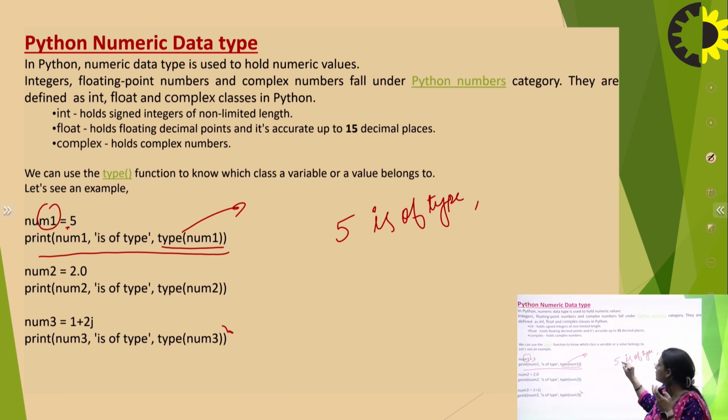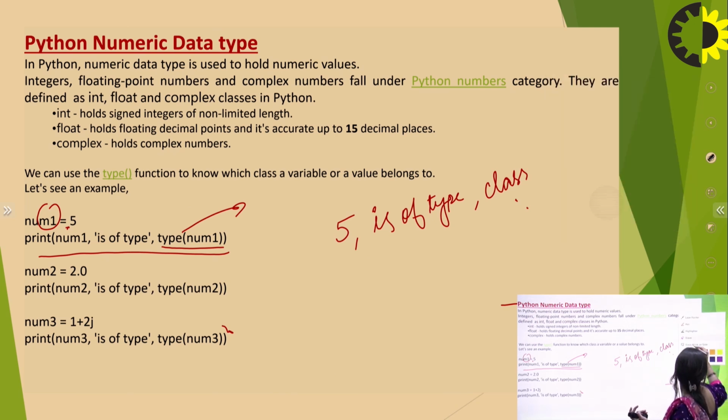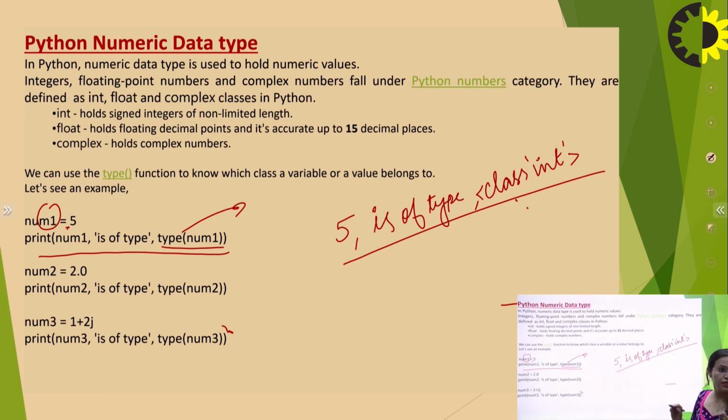So here the type of num1 says that it is an integer. So it will be represented as class, which is saying class int, included in angle brackets. So this will be the output of the first statement. The second is num2. Again, print num2. So 2.0 will be of type, and this is of class float. So it will be written this way.